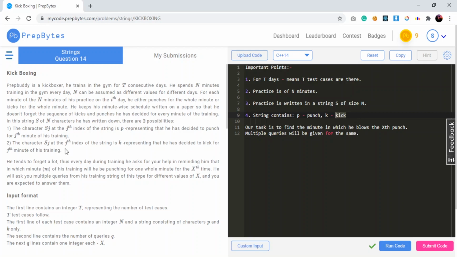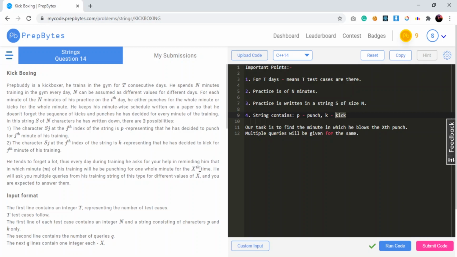And at the same time if k is present at the jth index, then for the jth minute he decided to kick. So what is our task here is that he tends to forget a lot. Thus, every day during training, he asks for your help in reminding him in which minute M of his training will he be punching for the xth time.